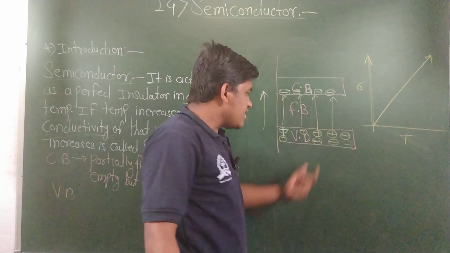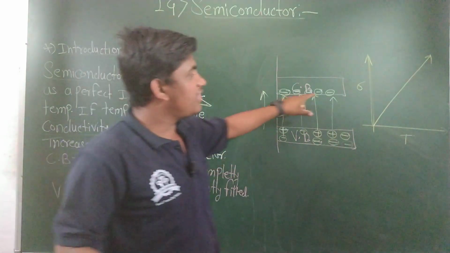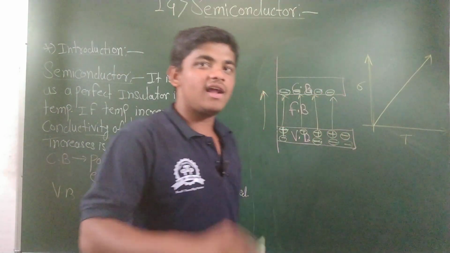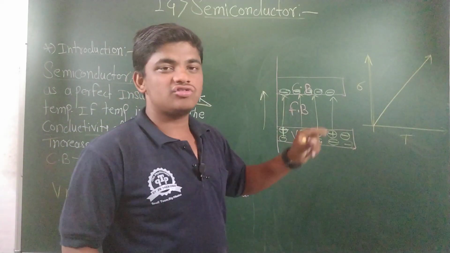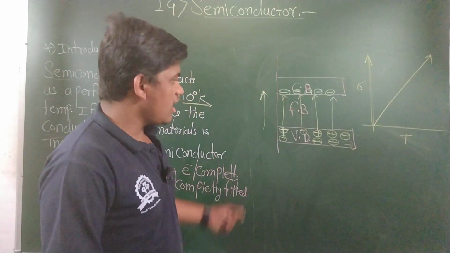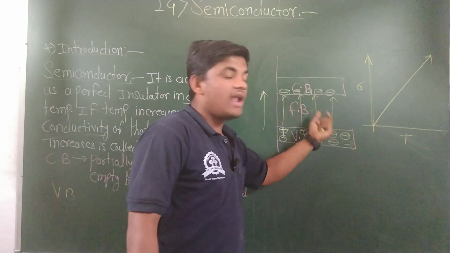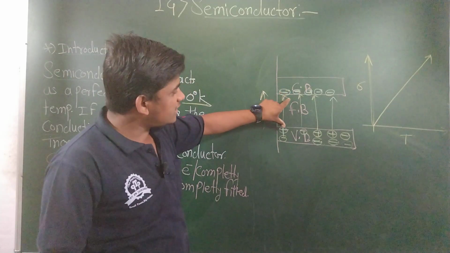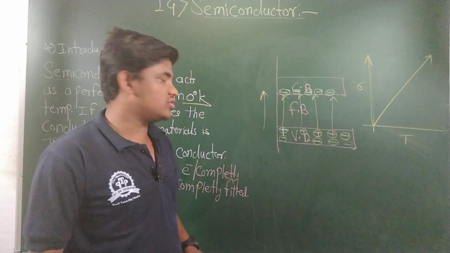And these holes and these electrons get attracted to each other because unlike charges attract. We discussed this in magnetism as well as electrostatics. Unlike charges attract each other, and when they attract, the forbidden band keeps reducing and minimizing.